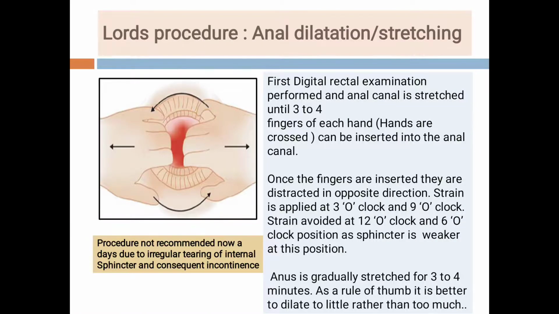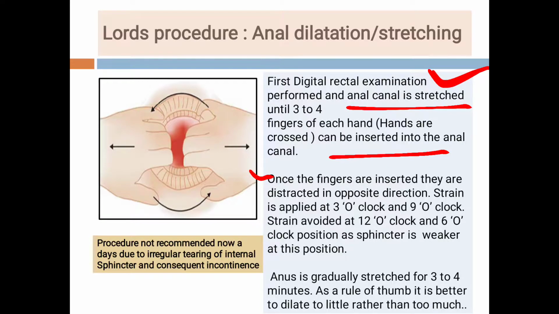Now another procedure is called Lord's procedure, anal dilatation or stretching. Here the patient is given spinal anesthesia, and after that a per rectal examination is done. Then three to four fingers of each hand are inserted into the anal canal.